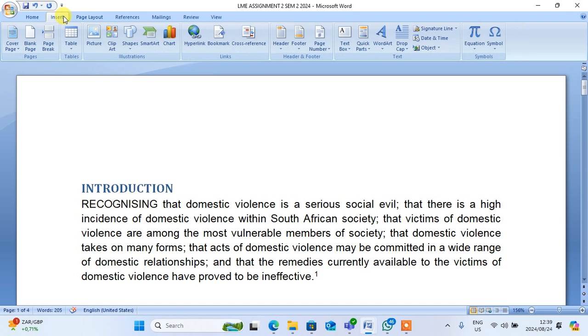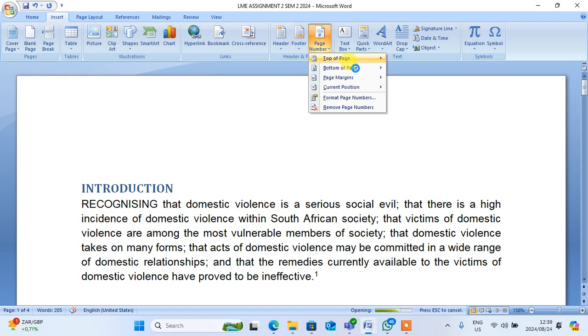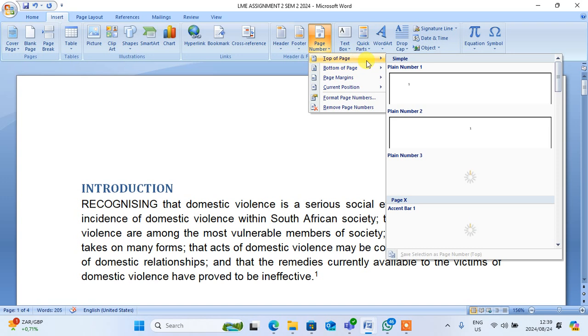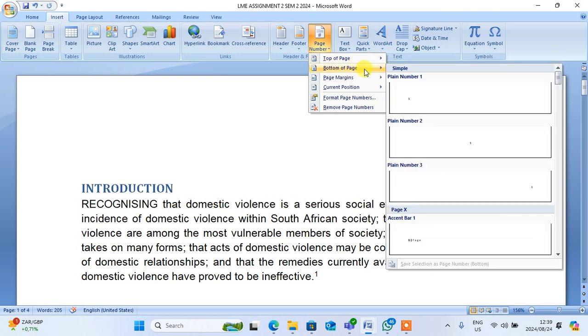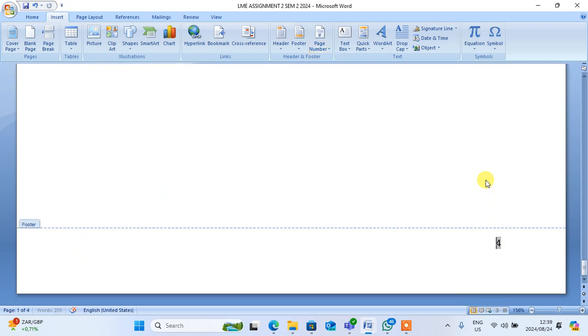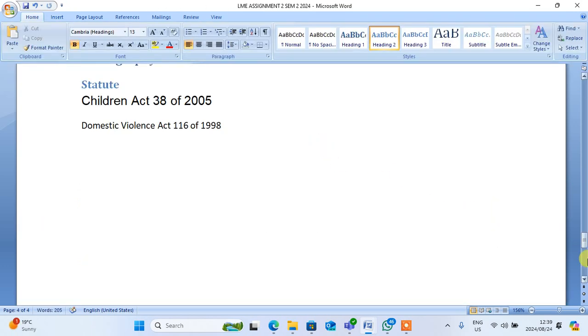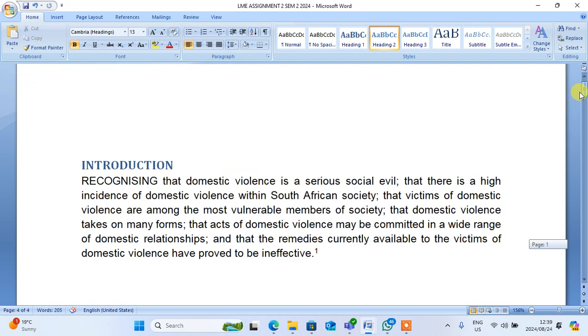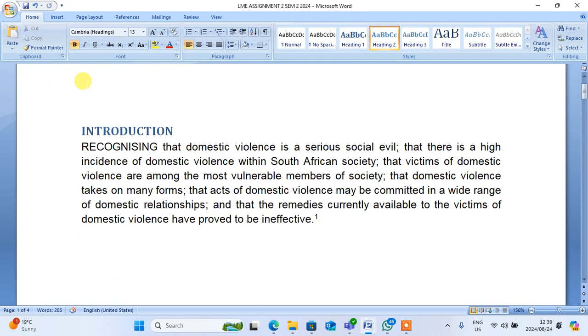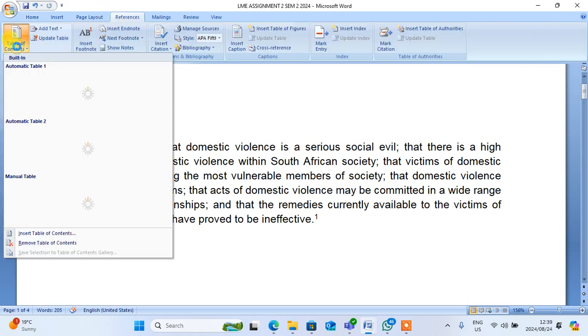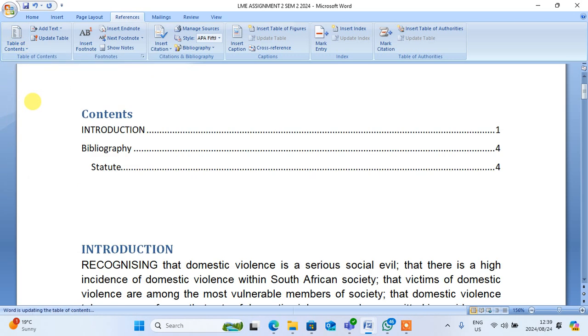We go to insert, we come to the page number. Then I always love to insert the pages at the bottom. Some love it at the top, but mine, I love it when it's on the bottom, at the right. So after putting the date, it means that now I will go up here, and then I'll click here. I'll come to reference, then I'll come to the table, then I'll put my table. So the table must be like this.